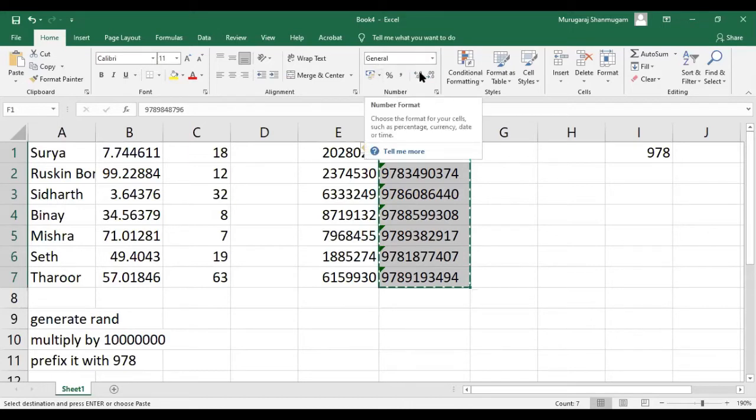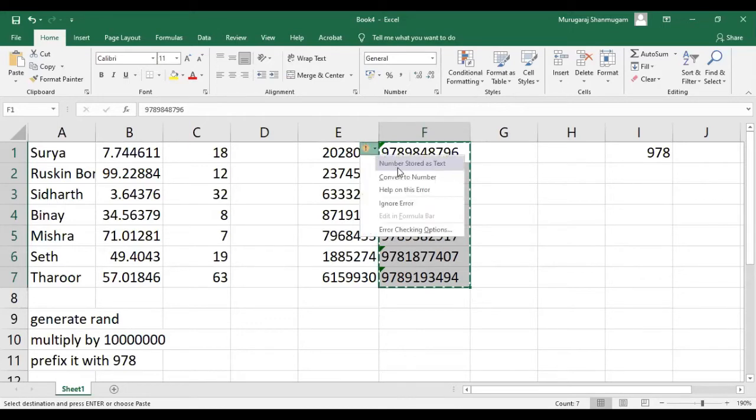Can you see my cursor here? On the formatting area, instead of numbers, it shows as general. Yes. It's because Excel sees that all the things that you have entered in these cells are numbers, but you unnecessarily formatted as general. So the Excel will alert you. See, number stored as text. You convert to number, or you can ignore this.